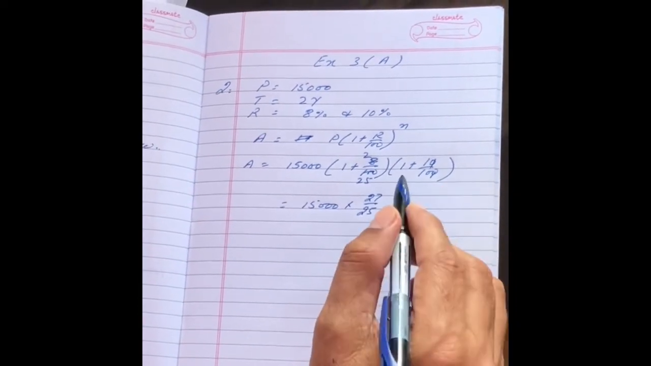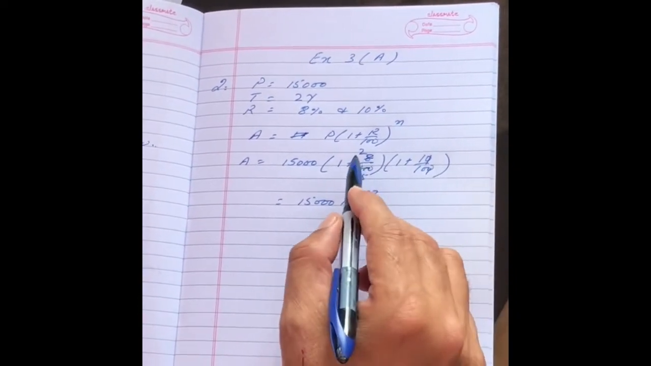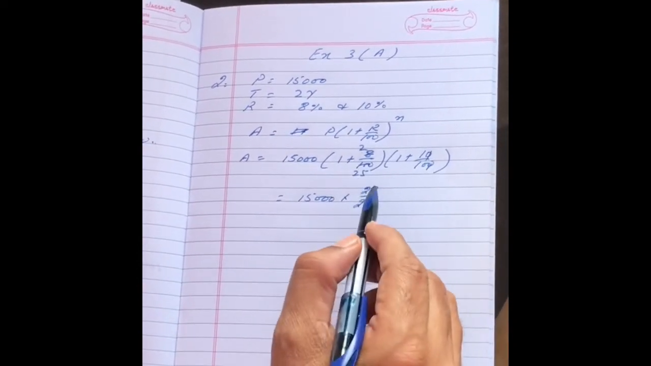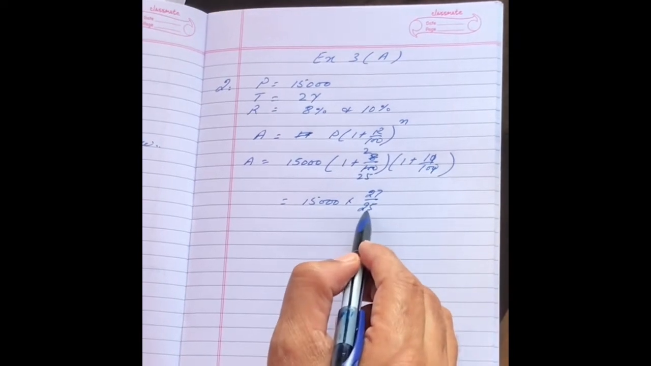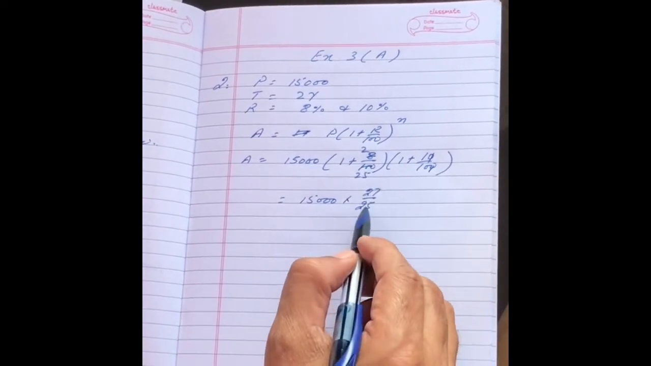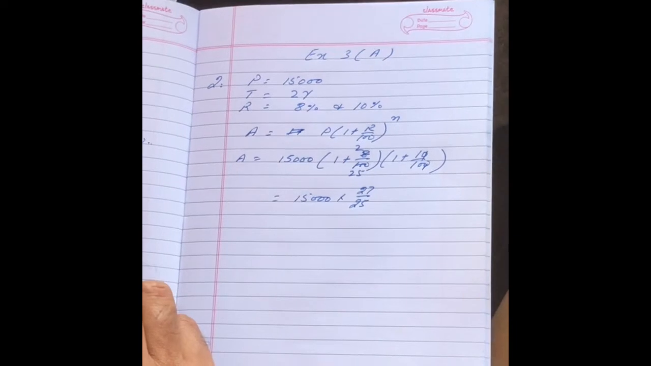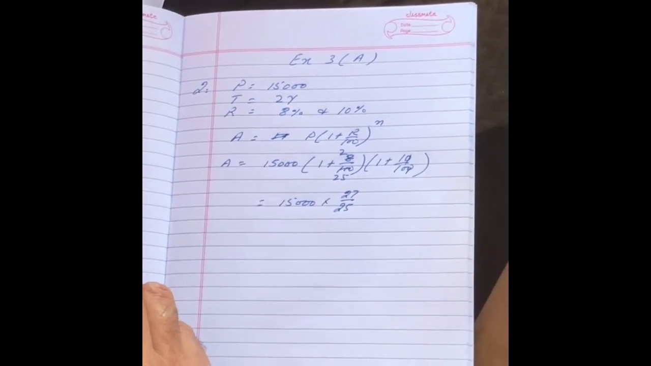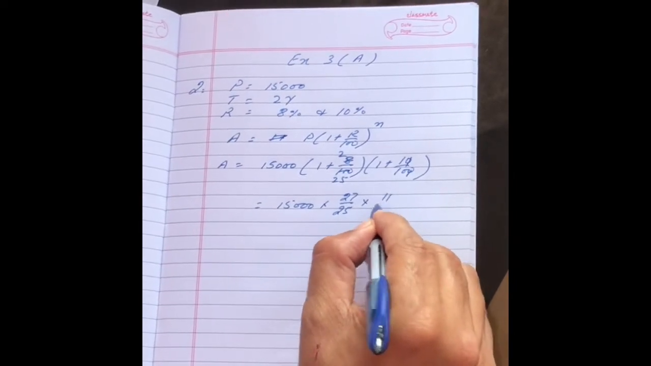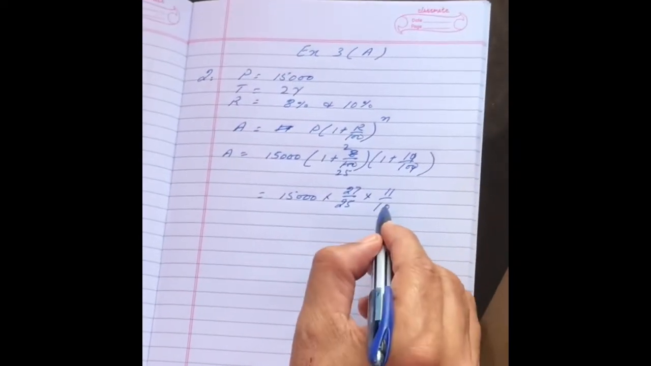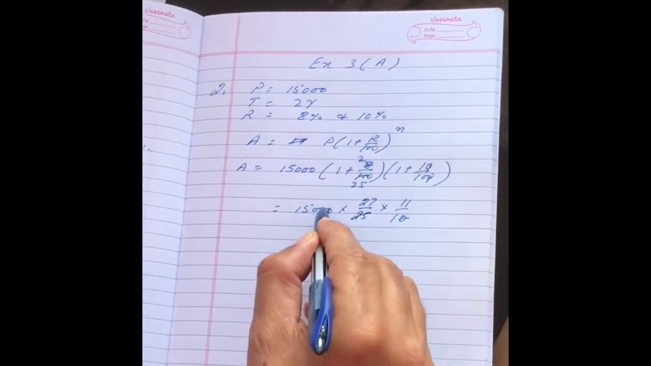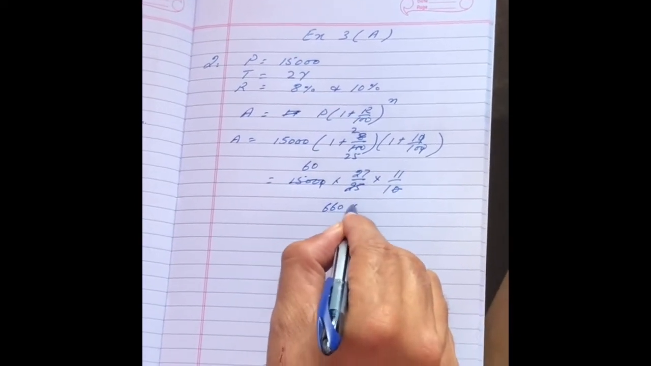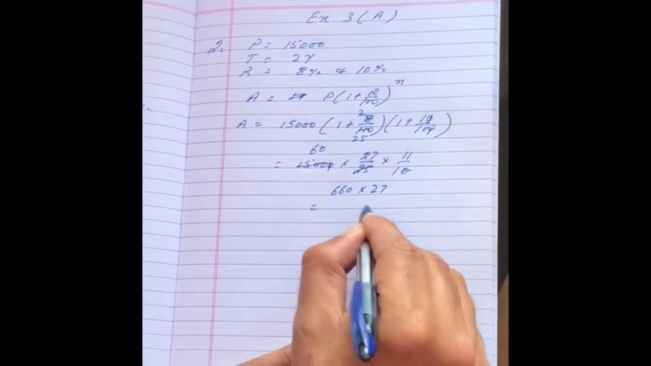So thank you very much to the students. You reminded me, so I am going to rectify that mistake. By mistake, I wrote 26 upon 25. It should have been 27 upon 25. Again I thank the students who made me aware about this mistake. Then 11 upon 10. 60. It is 660 into 27.